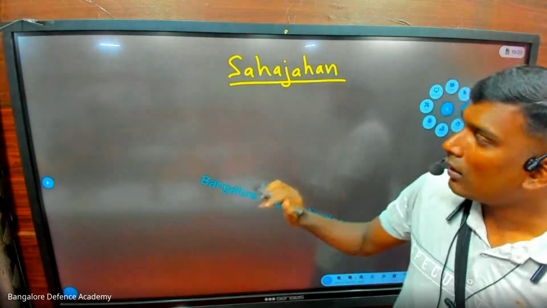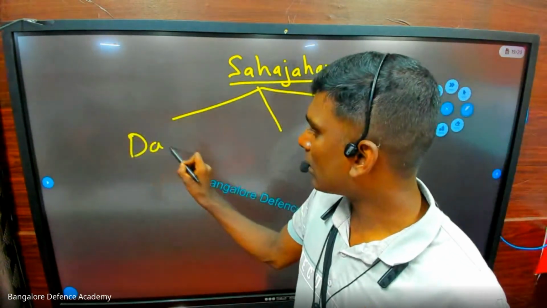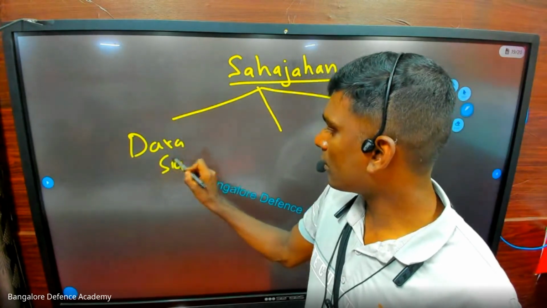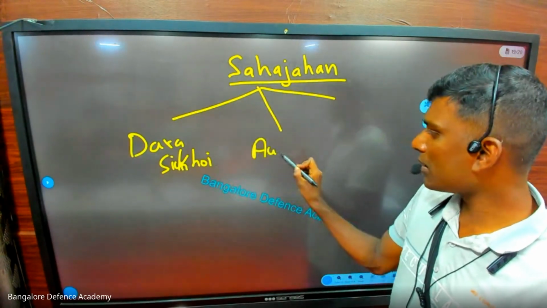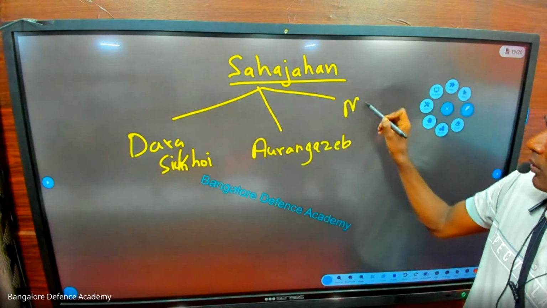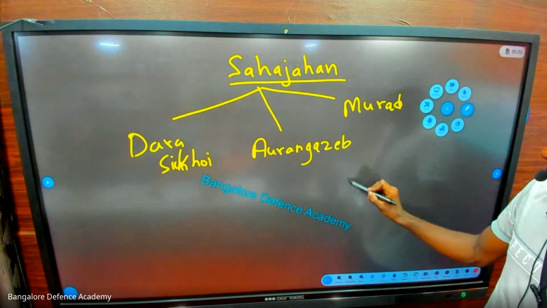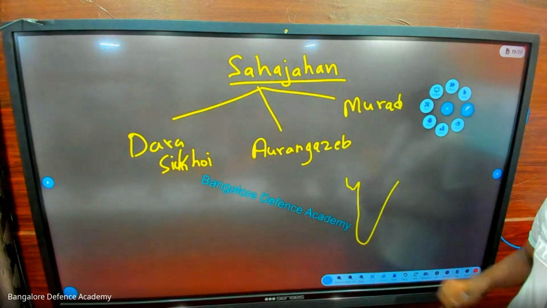Questions will come. Now Shah Jahan had three sons. One is Dara Shikoh. Second is Aurangzeb. You know him? And next is Murad. So look at this. Eyes on the screen. What is important?